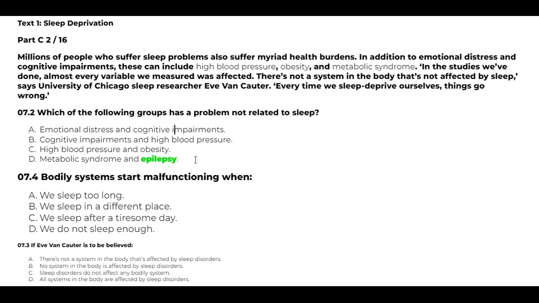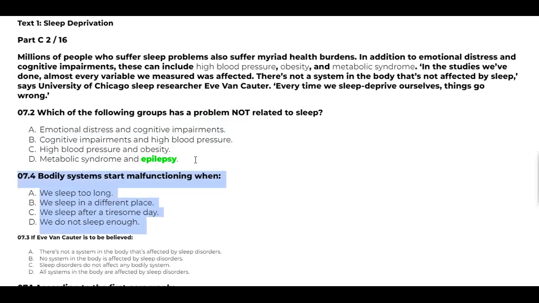Which of the following groups has a problem not related to sleep? So this is a not kind of question, an exceptional question. Whenever you are asked this kind of question, you have to eliminate the correct answers, then you will get the incorrect one, which is the correct one. Fine, I think I didn't confuse you.